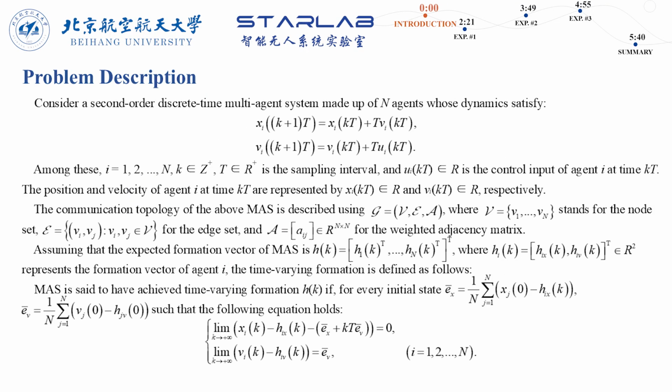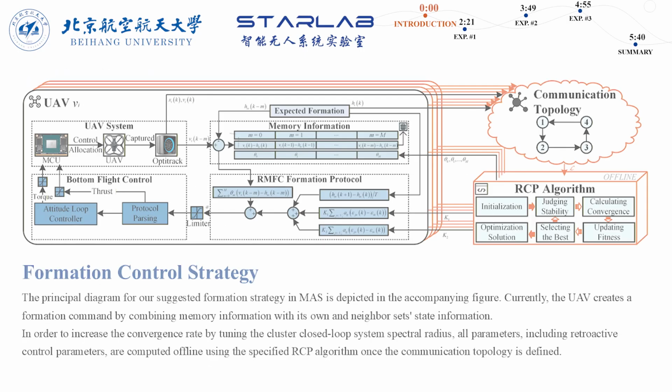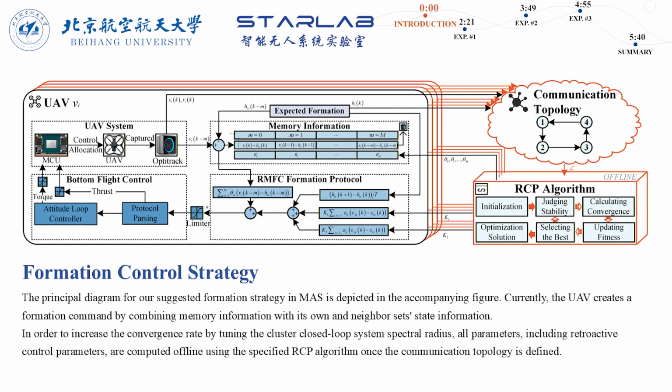In this study, we investigate the time-varying formation control problem for second-order discrete-time multi-agent systems. We propose a discrete time formation tracking protocol with retroactive memory, referred to as ARM-FC. Moreover, we derive the analytical form of the optimal control law for the low-order memory case. Finally, for the high-order memory case, we develop an optimization algorithm that can improve the convergence rate of the closed-loop